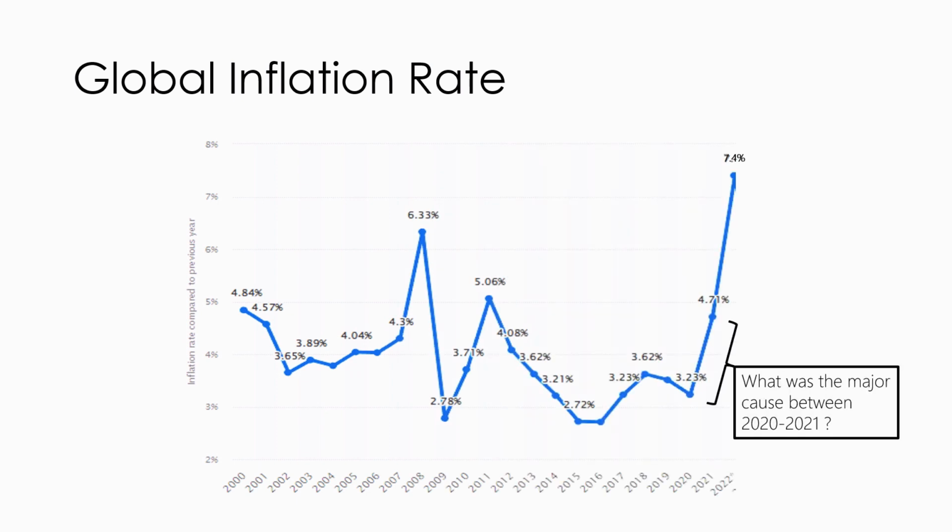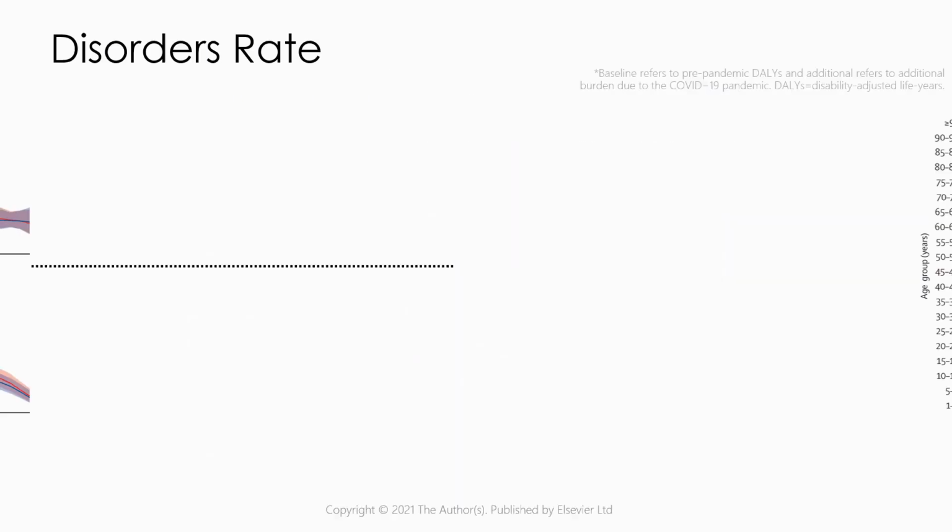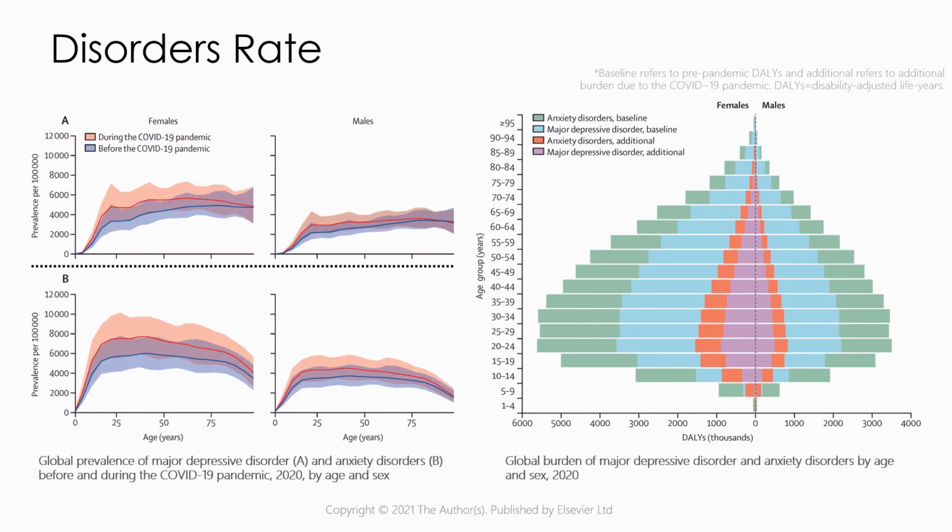Let's take an example period between 2020 and 2021. What was the major cause between the three periods? So you all know that these periods are pandemic times. So we took a chart of anxiety disorder and depressive disorder rate before and during pandemic. Let me show you. As you can see, before the pandemic, the blue color, and during the pandemic has a huge difference, for both genders, and the next chart, of course, shows the age distribution of that disorder rate.